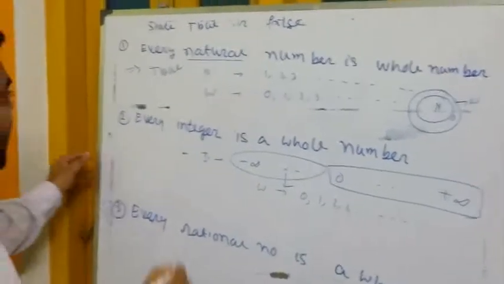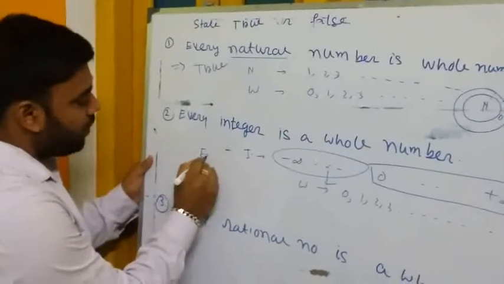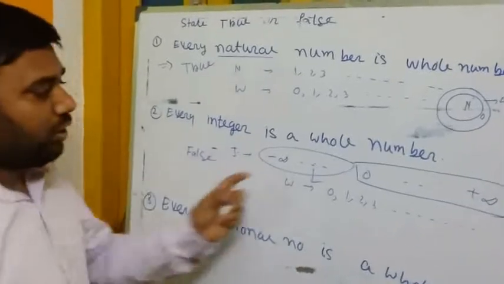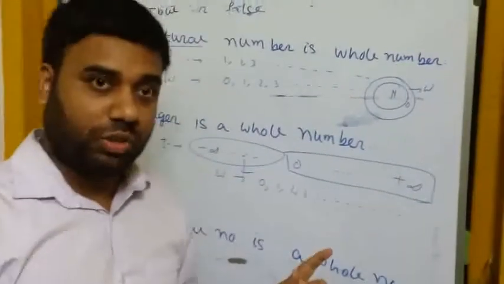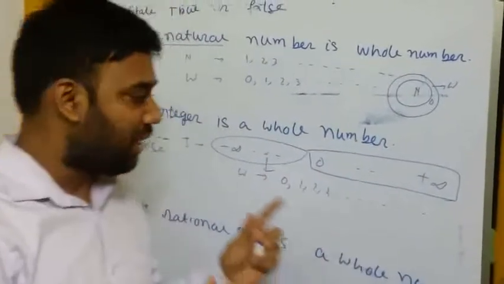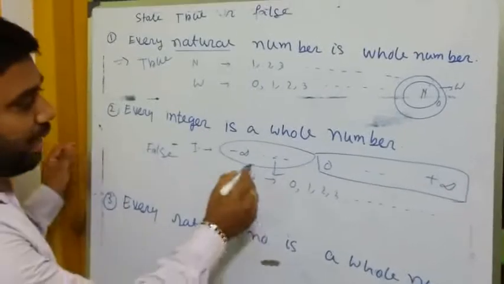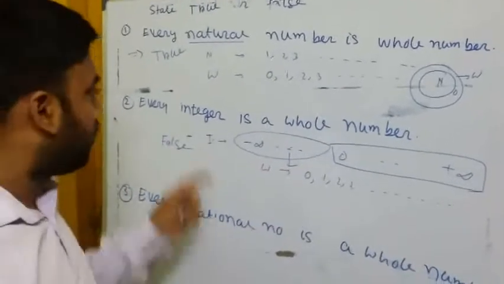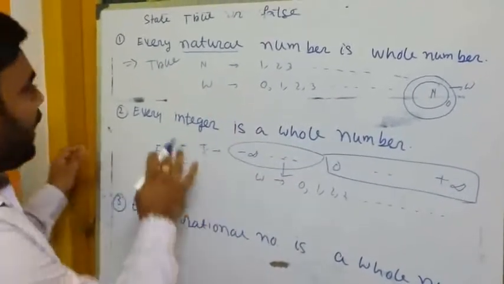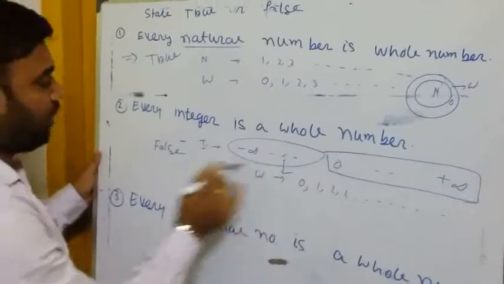That's why the statement is false. Only the positive integers and 0 are whole numbers, but negative integers are not part of whole numbers. So every integer is not a whole number.